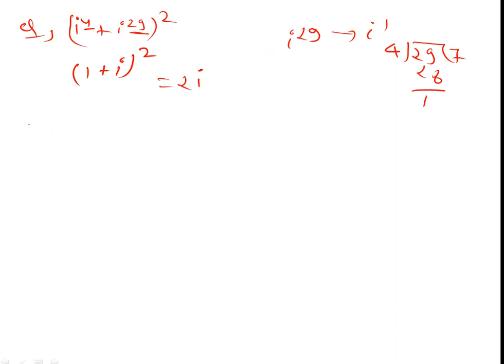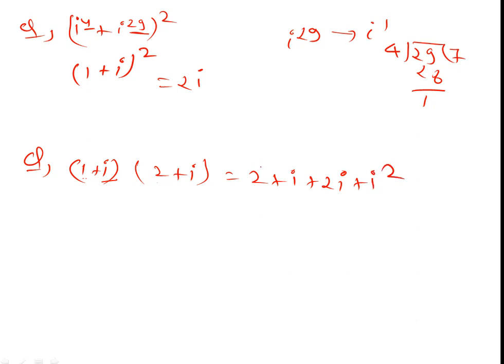Now we are taking another question: (1 plus iota) into (2 plus iota). We multiply like (a plus b)(c plus d). 1 into 2 is 2, 1 into i is i, i into 2 is 2i, and i into i is i square.